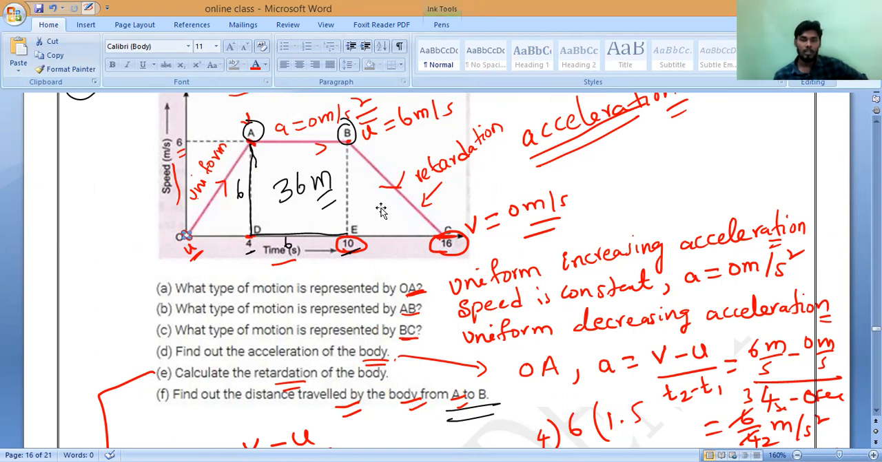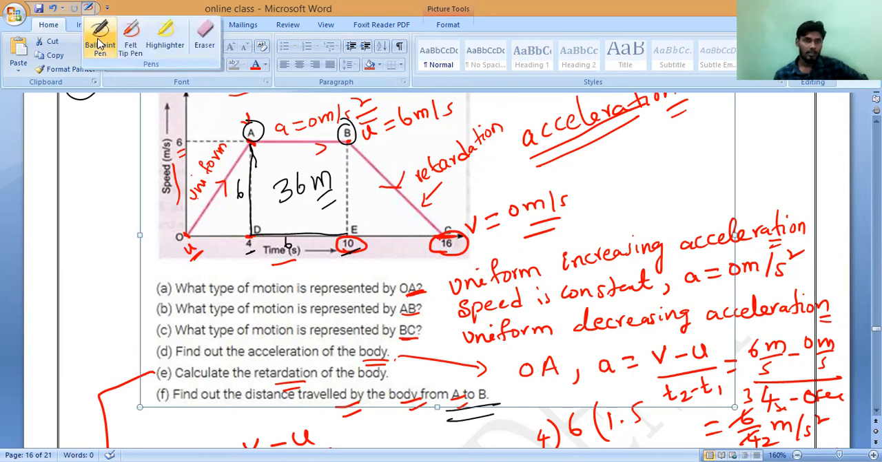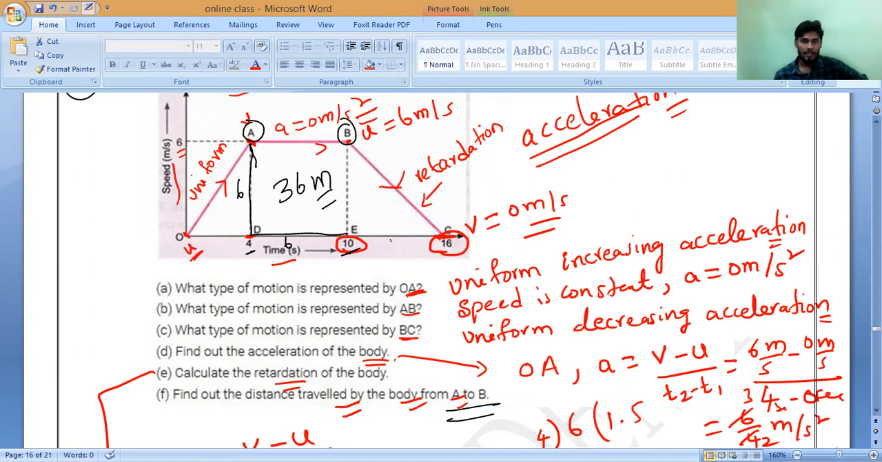Here they will ask you, what is the distance traveled from B to C? How much is it? Half into base into height. Base is 6, understanding? 16 minus 10, 6. And height is also 6. That is what you should remember. Is it okay, Ra? Yes, sir.